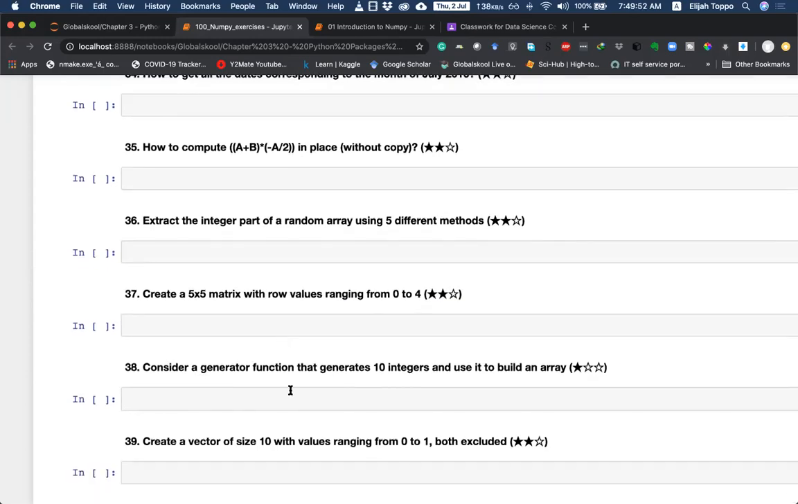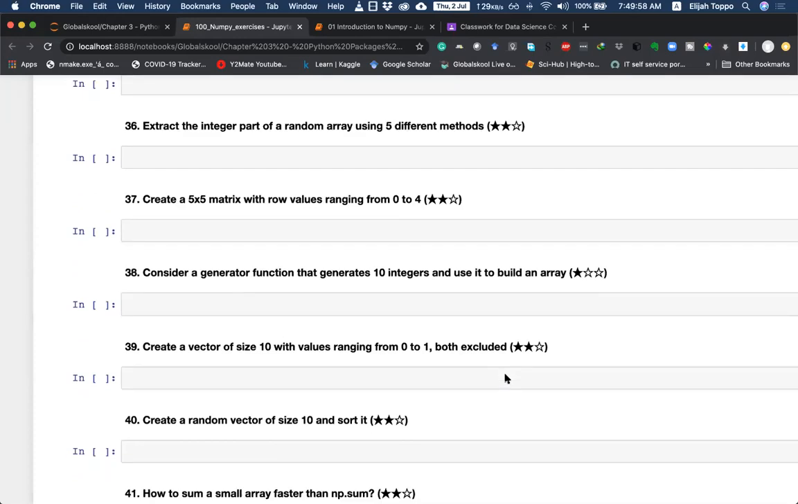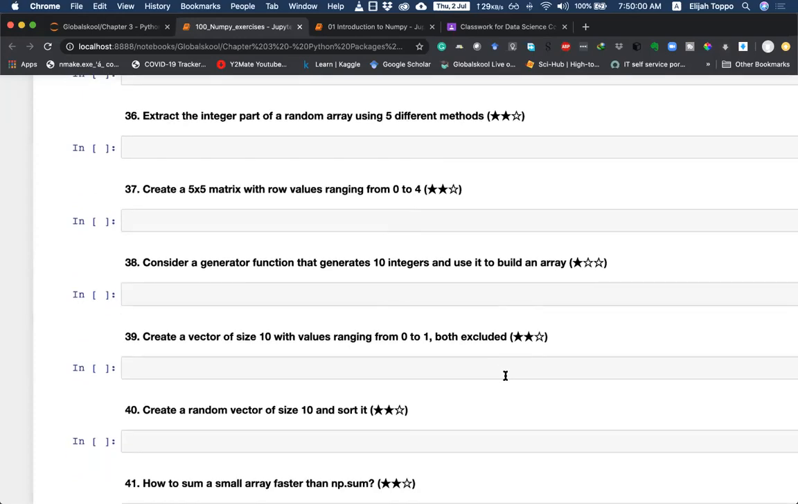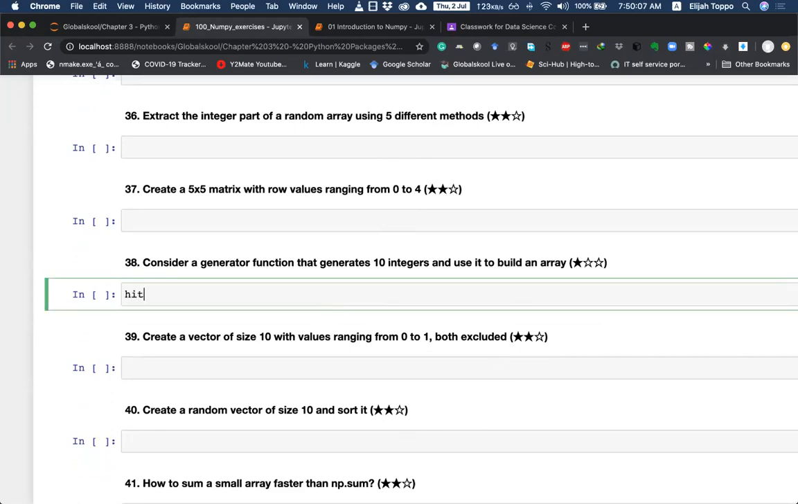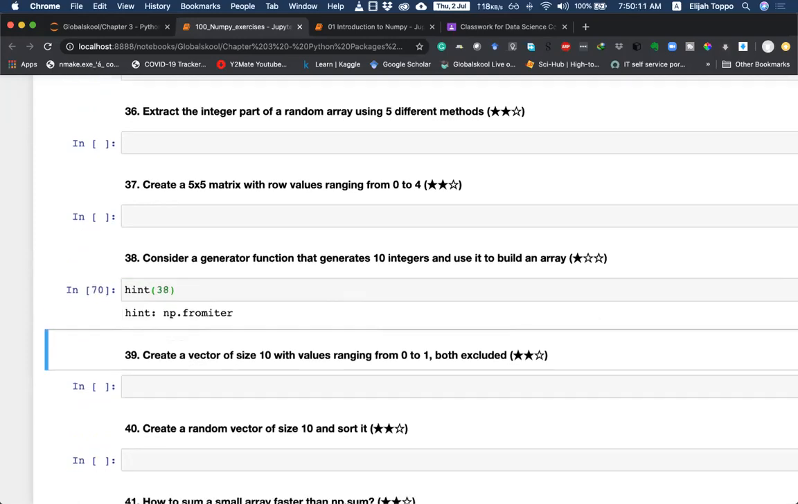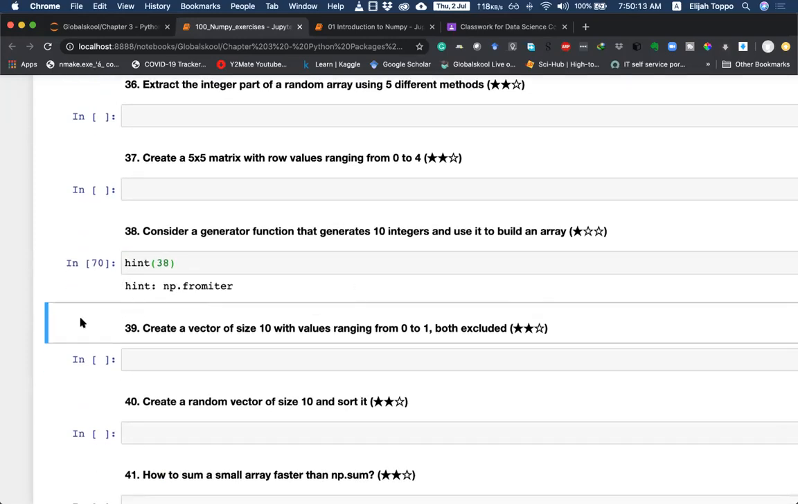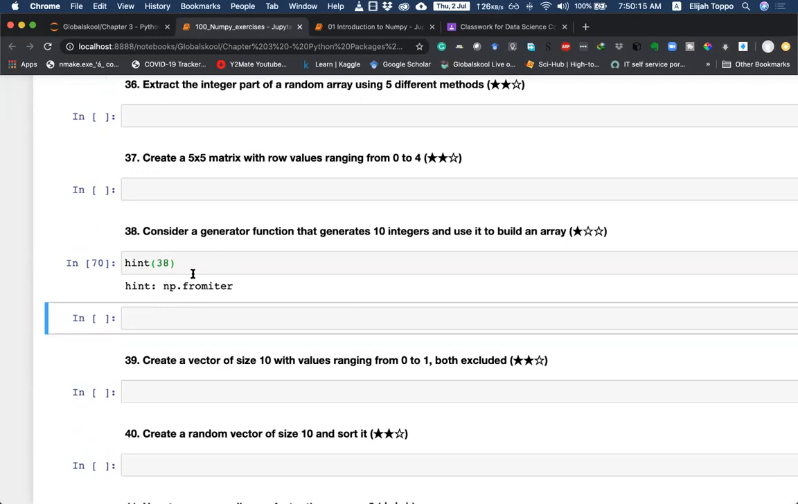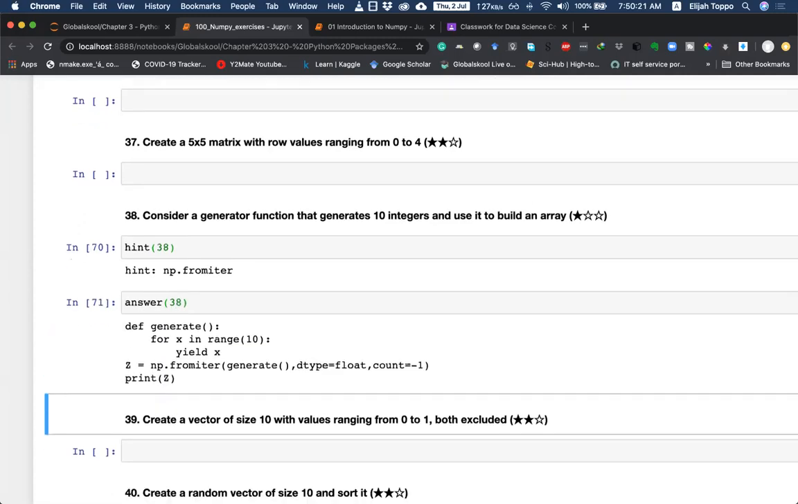Consider a generator function that generates 10 integers and uses it to build an array. Okay, I have no idea what the question wants me to do. So let me look at the hint: from iter. This is something that we have not seen. This is something that is new. So let us look at the answer and see if we are able to understand it.